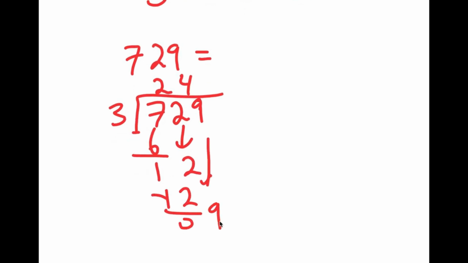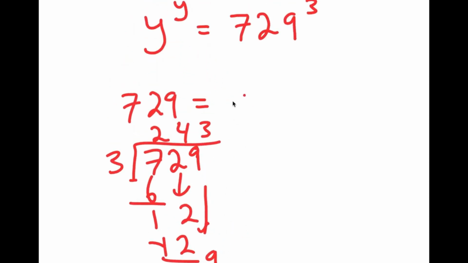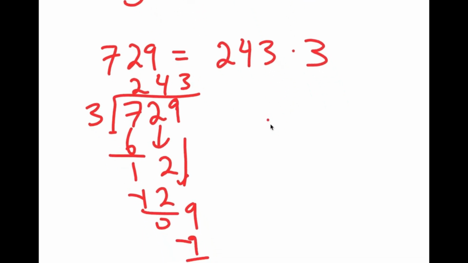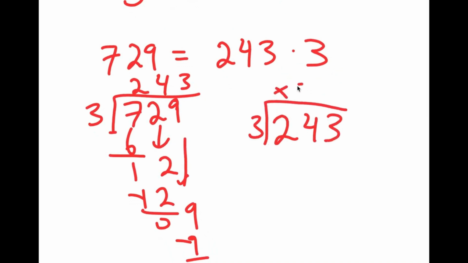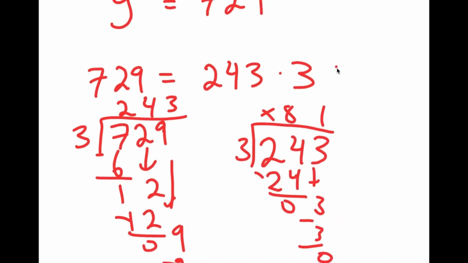And now we bring that to 9. 3 times 3 is 9. So I get 729 is equal to 243 times 3. Now, 243, if I divide this by 3, I get 81.